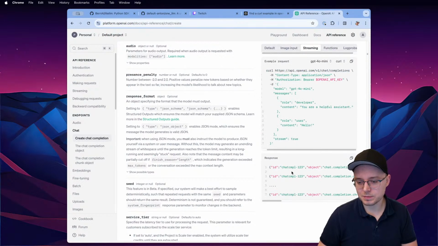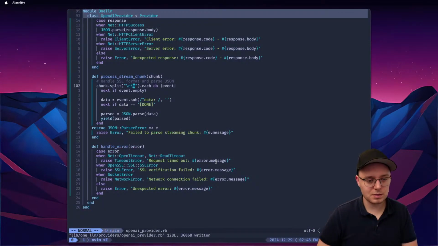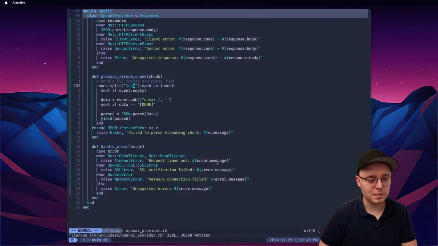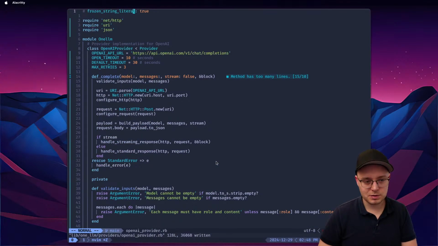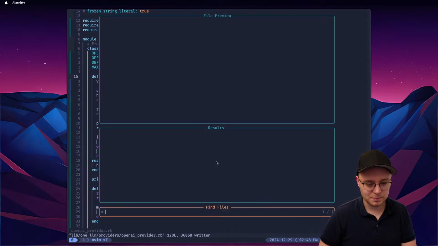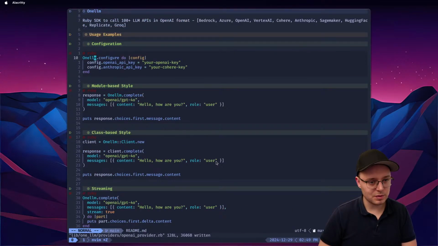Let me see. So stack ID, da, da, da. We'll see. Okay. So now at this point, this is looking okay. Let me start it so that I don't see that. Okay. Now this is looking great. So our library is looking good. So if we go to our README, we have this example. It should just probably work.